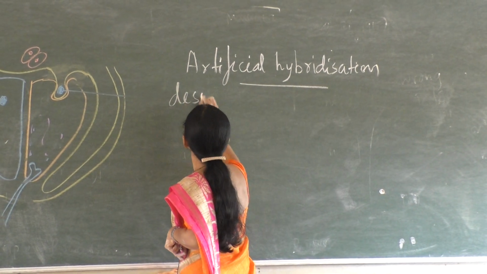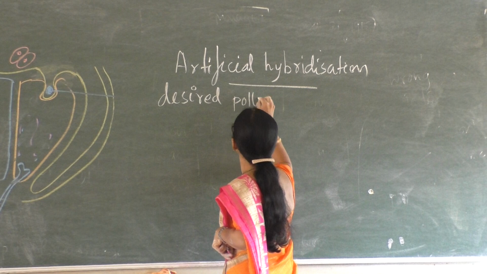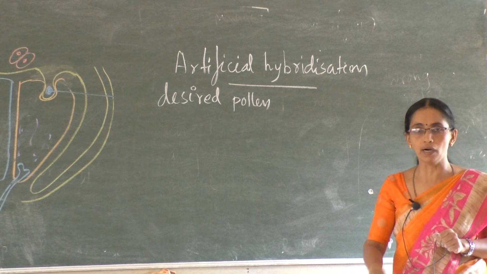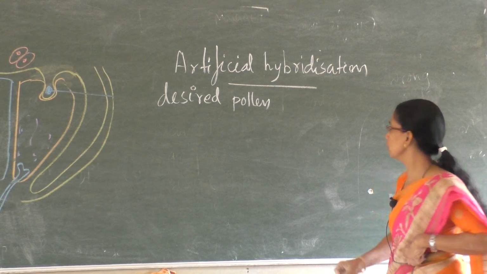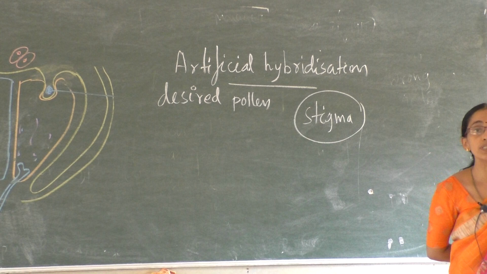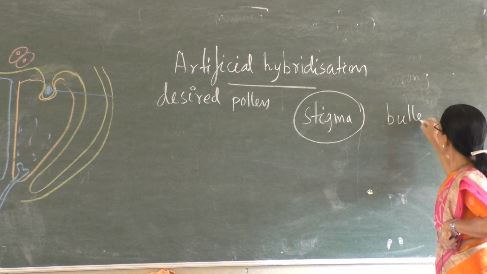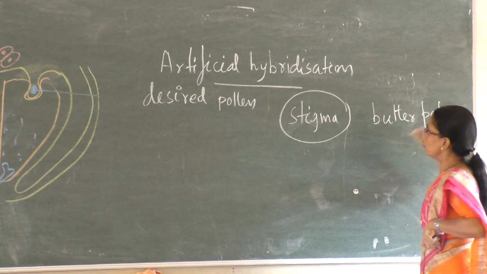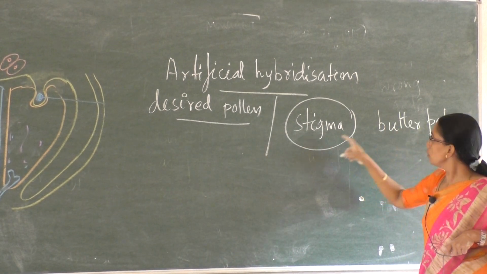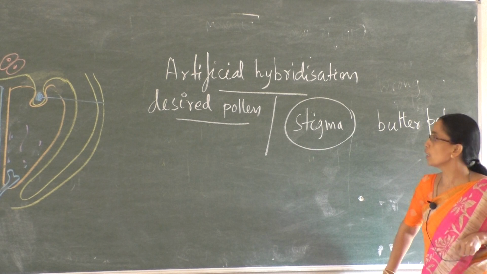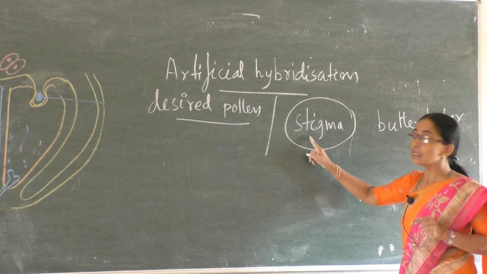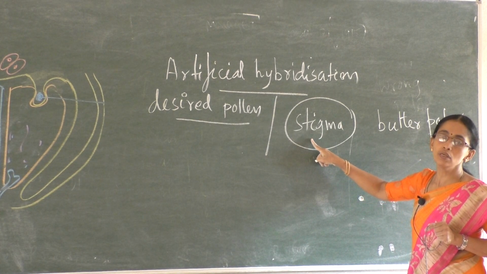In this experiment they took desired pollen with desired character, and they dusted it over a stigma which is already covered, imagine a stigma already covered using butter paper, so as to prevent unwanted pollen from sticking to the surface of the stigma or leading to further process.